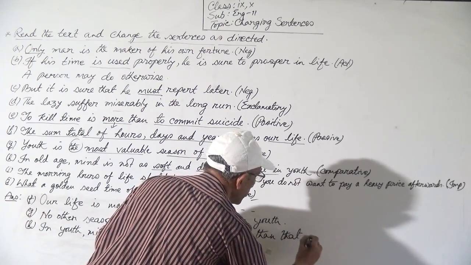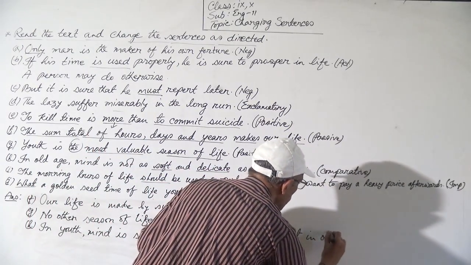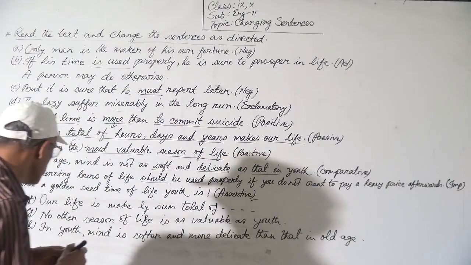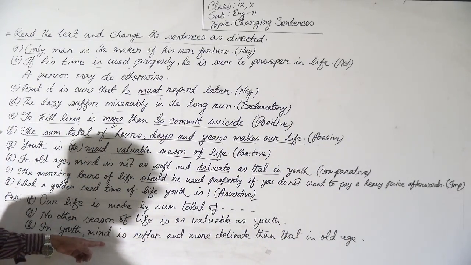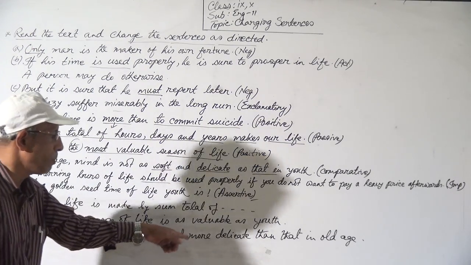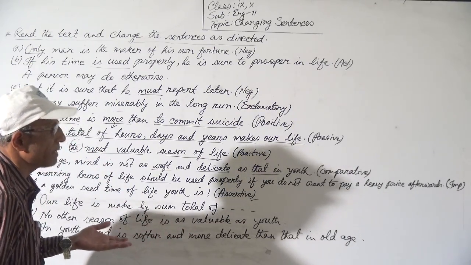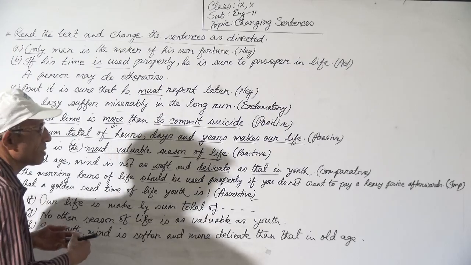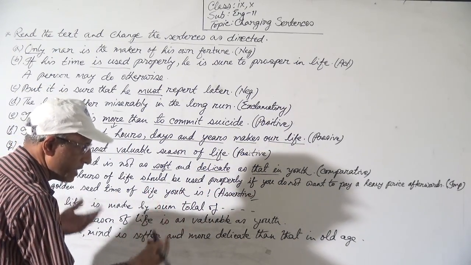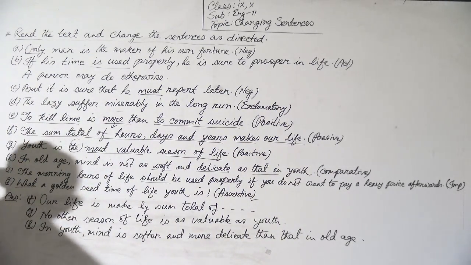Than that in old age. In youth, mind is the subject, then the verb is softer and more delicate. And after comparative, you have to use than, and the first subject. The first subject is that in old age, that means instead of mind, that in old age.